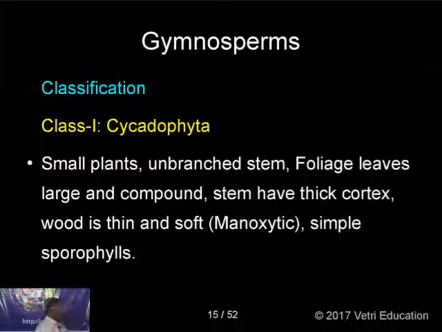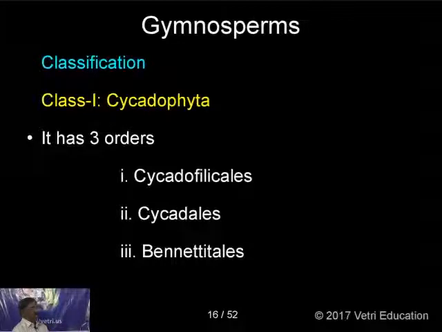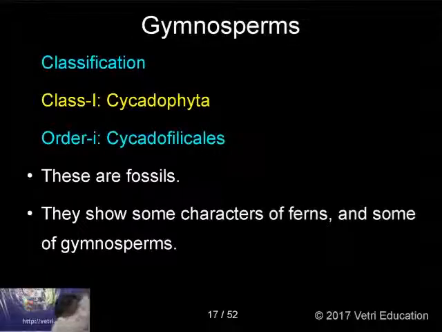Sporophylls are very simple, the leaf is having sporangia. Next, this Cycadophyta is classified into 3 orders: Cycadofilicales, Cycadales, Bennettitales. Now let us see the characteristics of each order.